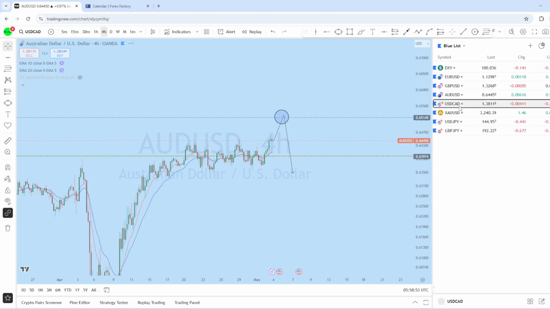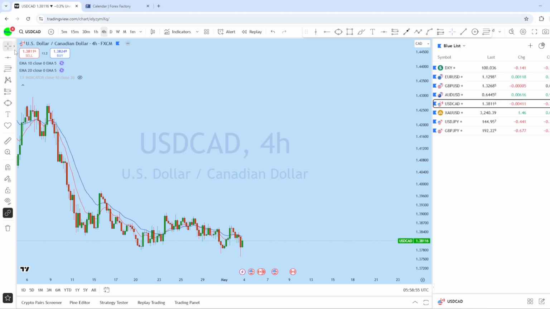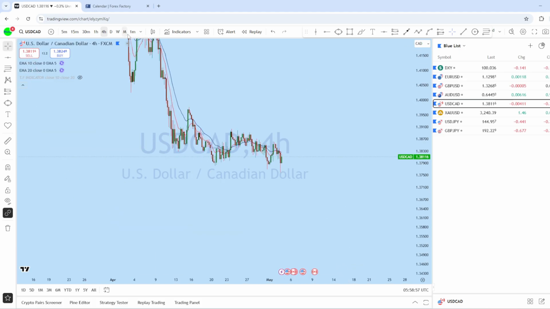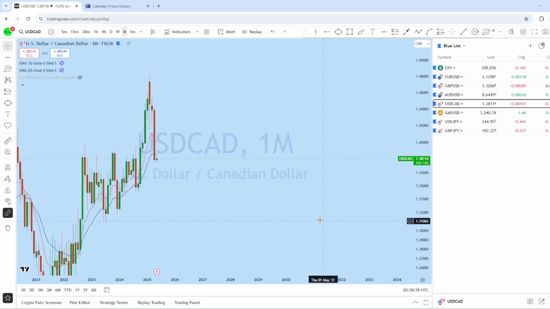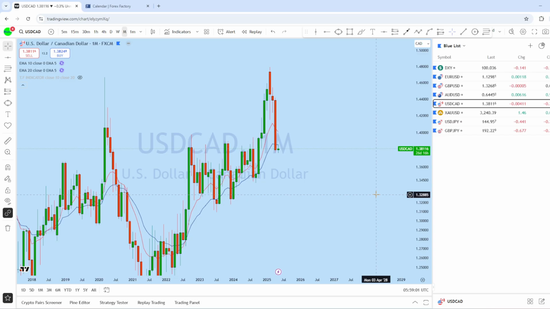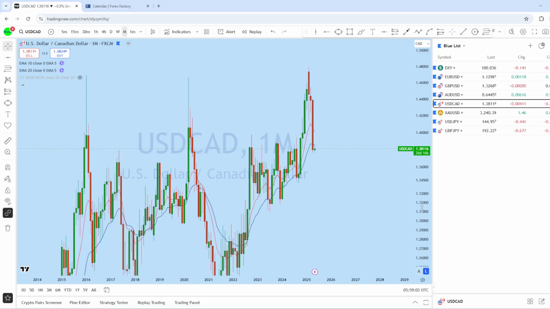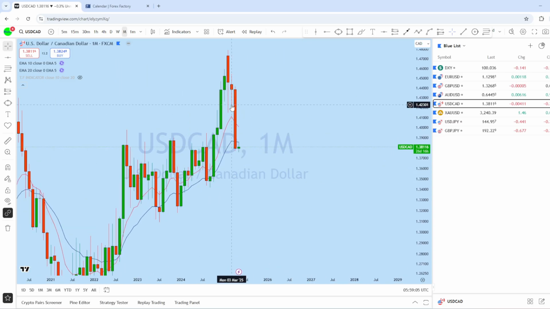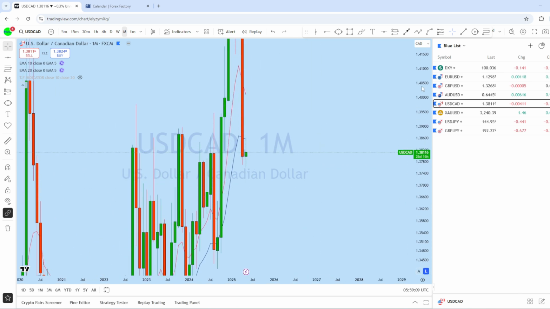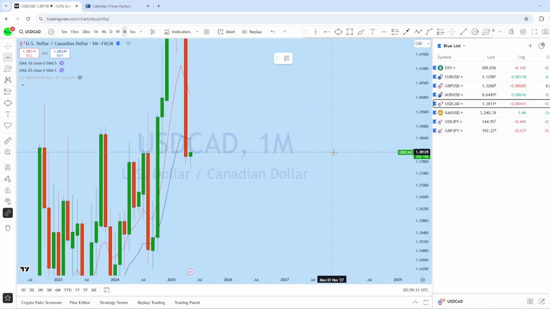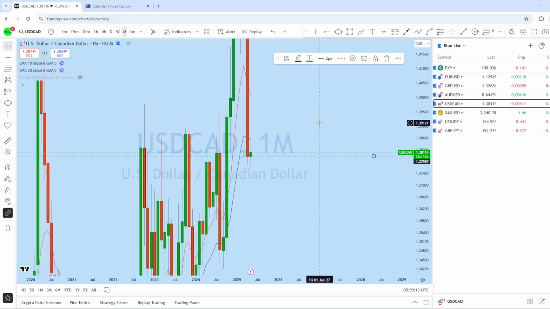Now let's look at dollar CAD. Let's see what kind of trading opportunity we have, looking at the monthly chart to see the overall picture. Now from the monthly, we can see that on dollar CAD, this is the third month the price has dropped to that monthly support, and what we can expect now is for the price to retest